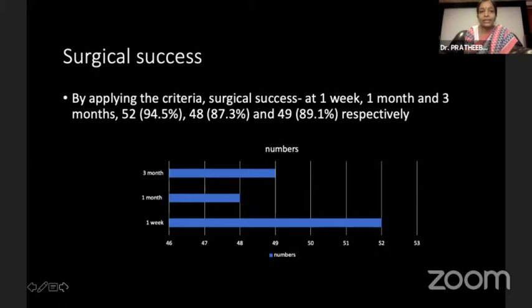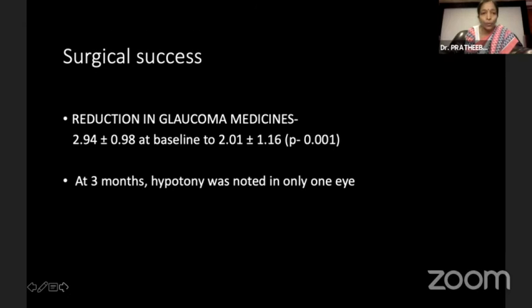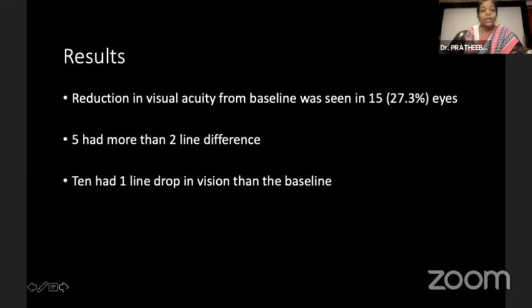By applying the surgical success criteria which we had mentioned, surgical success was attained at 1 week, 1 month, and third month in all our patients. There was a reduction in glaucoma medication usage from 2.9 to 2, and 1 patient had hypotony. There was a reduction in visual acuity from baseline in 15 eyes. Among that, 5 had more than 2-line difference, and 10 had a 1-line drop in vision from the baseline.